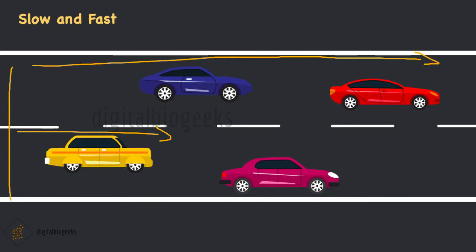Imagine two vehicles having to cover a distance of 50 kilometers. The red car covers 50 km in 1 hour and the yellow car covers 50 km in 2 hours. The red car takes less time to cover the same distance as the yellow car. It takes only 1 hour to cover the distance, but the yellow car takes 2 hours to cover the same distance. Thus, we can say that red car is moving at a greater speed.